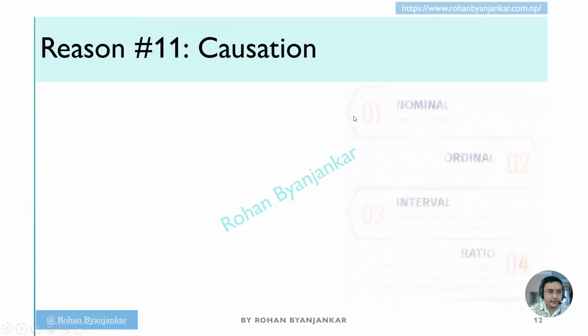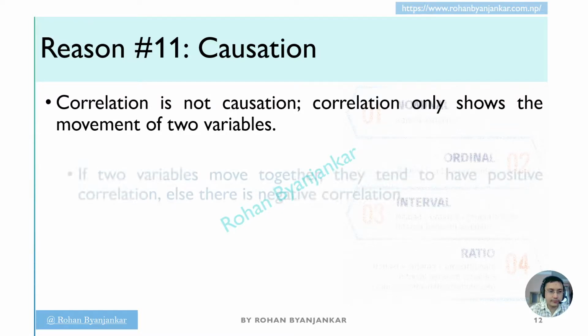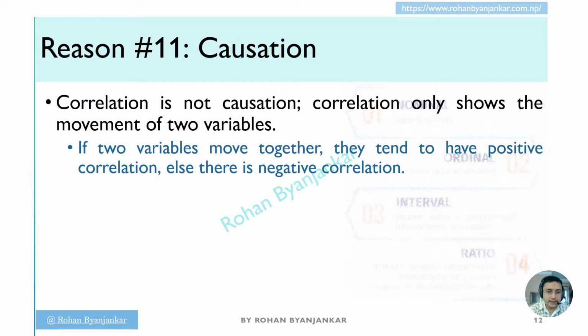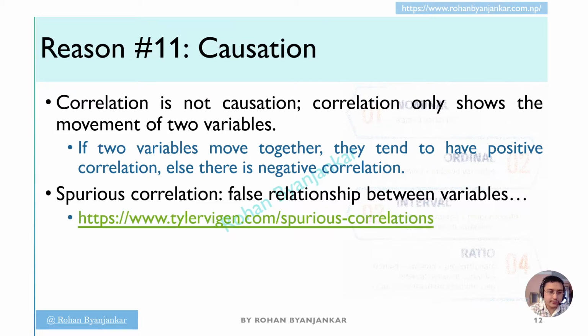So the last reason for not carrying out the data analysis is causation. Correlation is not causation. Correlation only shows the co-movement of two variables, or the direction of their movements. If two variables move together, they tend to have positive correlation, else there is negative correlation. Spurious correlation, the false relationship between variables, is apparent in most of the cases. So for this you shall refer to the link that I have given in this slide.